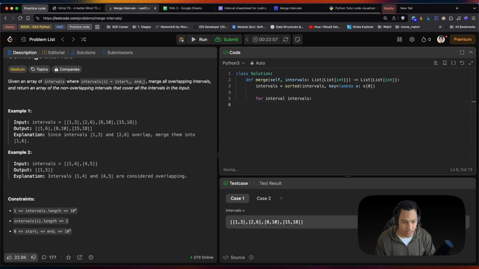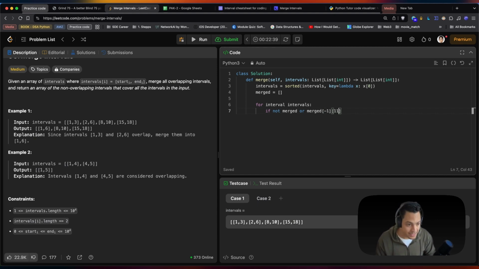We're going to say if, okay, so again, we need to create a merge empty array. That's the next step. So we sort our list and we create a new array. And if this array is empty, or what other condition, well, if the array is empty or the last item